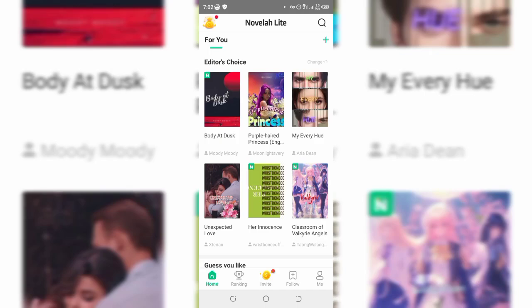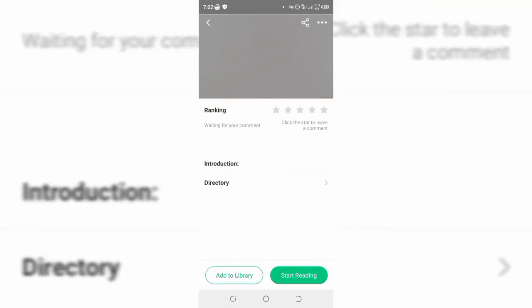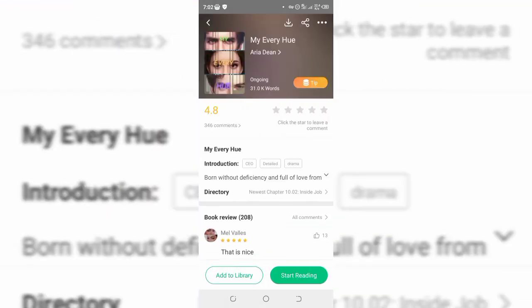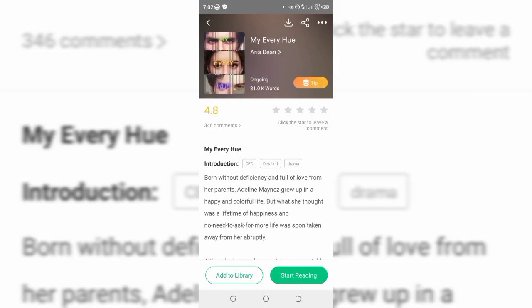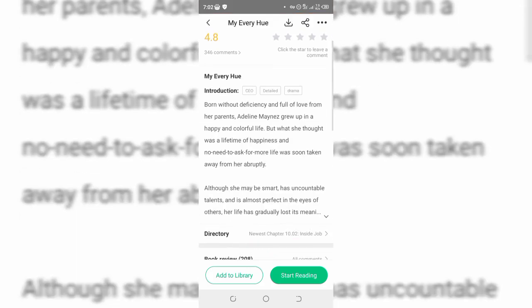You want to focus on books that show ongoing. As you can see right here, let me click on my every issue. So I want to click on that. So now guys, you simply earn money when you actually read books right here. As you can see right here, we have ongoing. And so guys, you simply want to click on add to library or start reading. And guys, when you actually read this, you simply get paid for doing what you actually love.